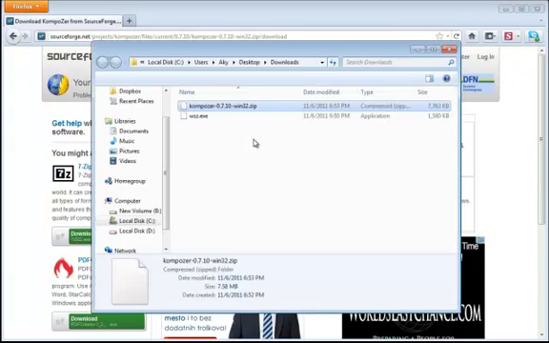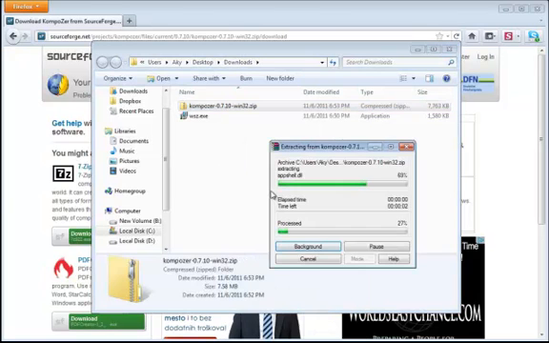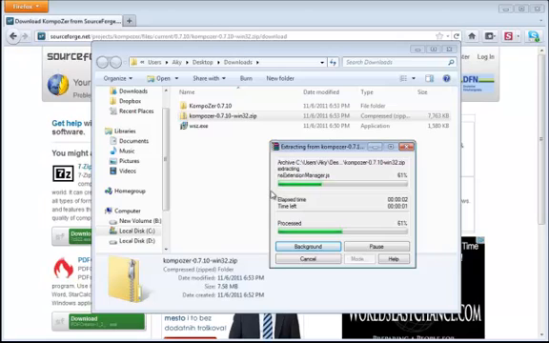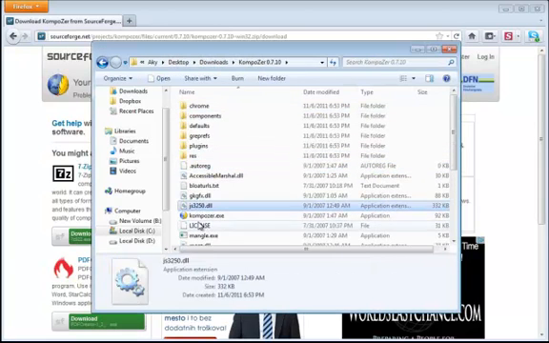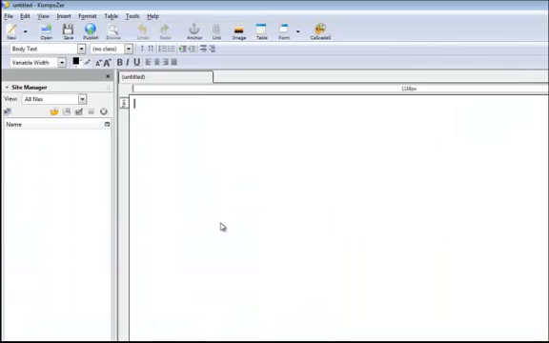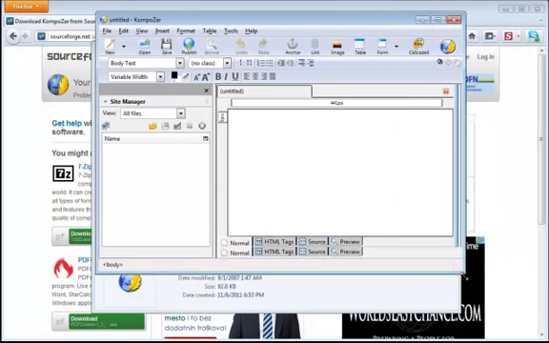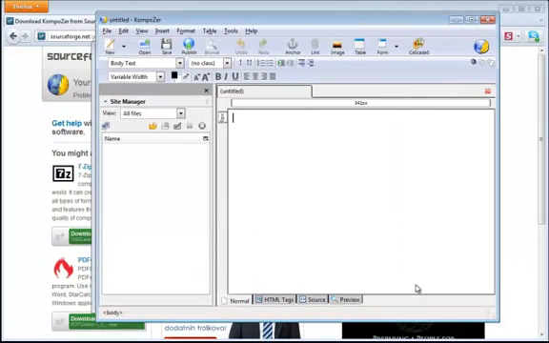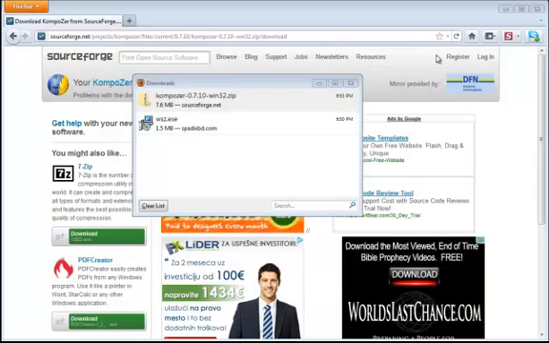To do that, right-click the download file and choose Extract. Now we need to click the icon, which looks like a planet with a feather over it. Here it is. It's called Composer.exe. Once you open this application, minimize it, and let's move on to the next task, which is to find an article.